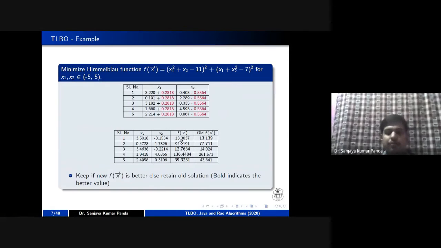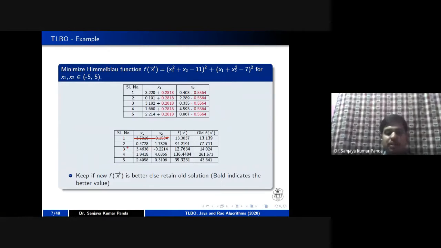You can compare here. If you see, the new fitness is 13.3037 and the old fitness is 13.139, right? So the old fitness is better than the new one. So I have to keep the old population and discard the new population in this case.